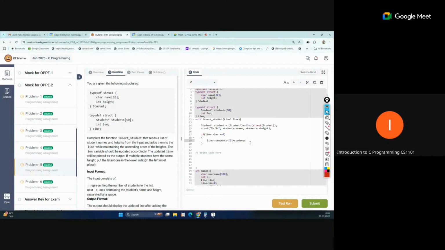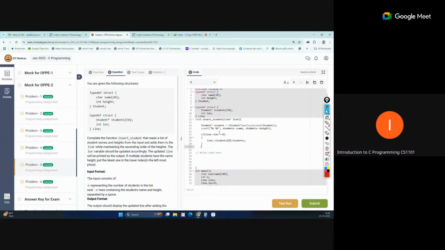Okay, student. Now, because we are creating a line, line is just an array. That means we are storing the first student in our array. This is the students array, and at the first index, 0 index, we will add our first student. And we will increment our length at this place. Every time, length will definitely be incremented when this function is called.